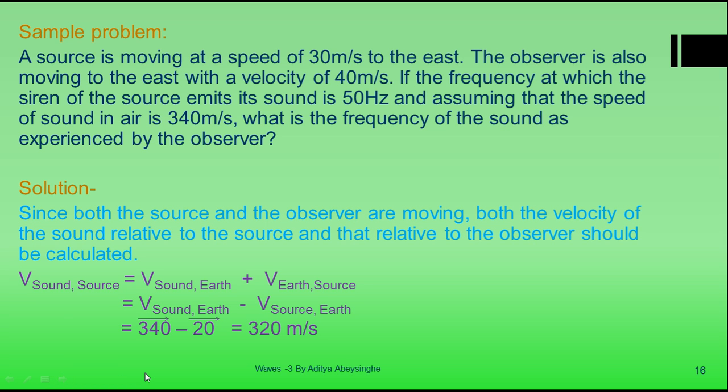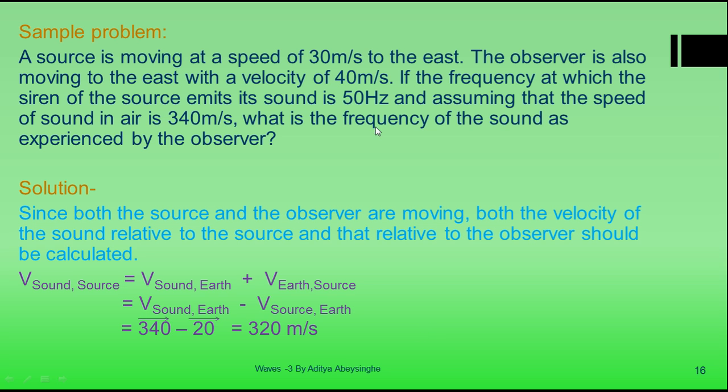So first of all, to conclude this video, I'll do a sample problem, right? To explain the equation and the Doppler effect, if I take a source that is moving at a speed of 30 meters per second to the east, and the observer is also moving to the east with a velocity of 40 meters per second, so you have to consider the direction as well, because you are taking the velocity, not the speed. And if the frequency at which the siren of the source emits its sound is 50 hertz, and assuming that the speed of sound in air is 340 meters per second, what is the frequency of the sound as experienced by the observer? So this is a very simple solution that you have to do using the Doppler effect.